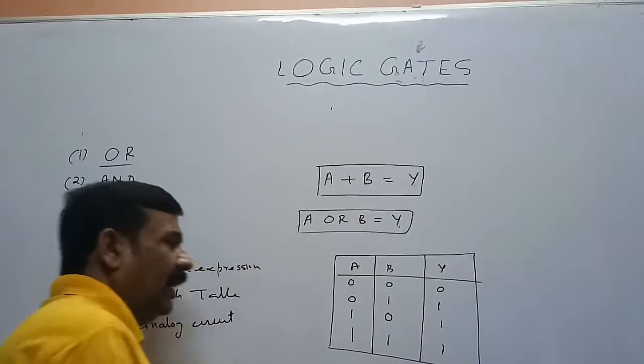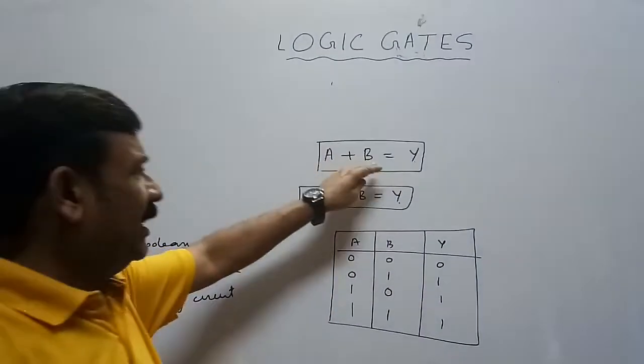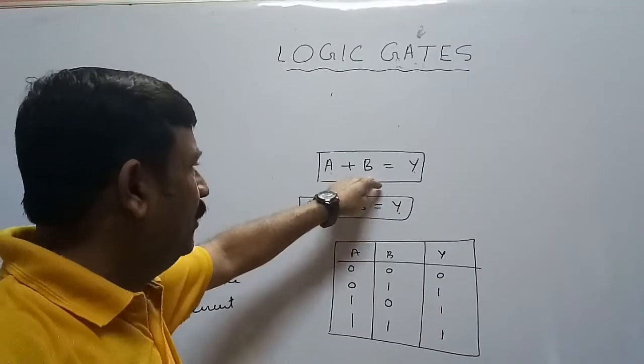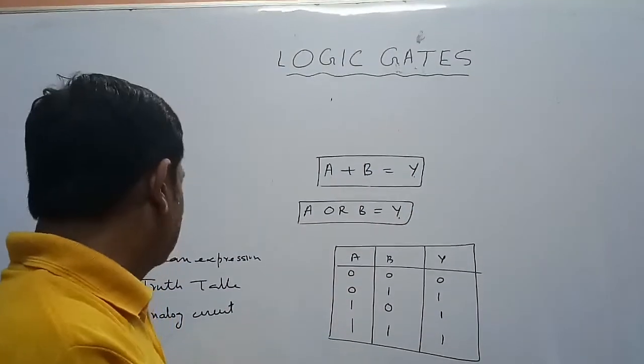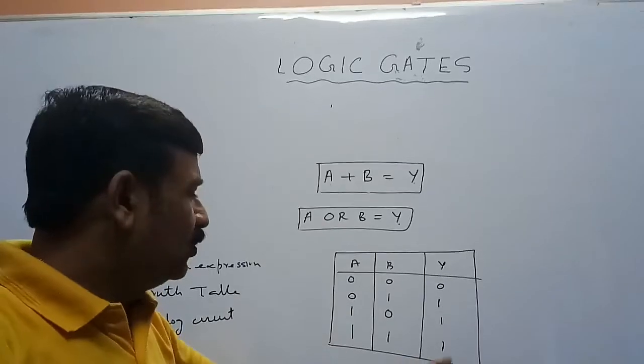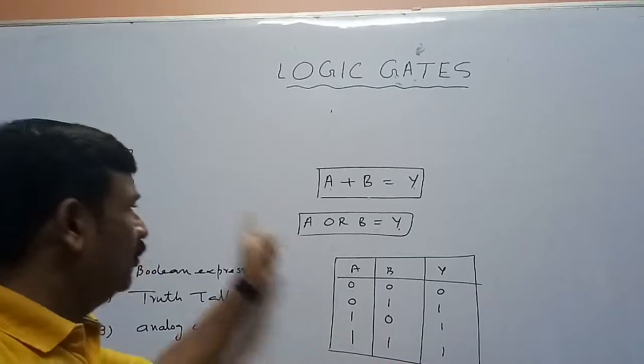So we write one, as when A will have maximum value, B will have maximum value, the sum of them will be maximum, and maximum is represented by 1 only. So we will write here 1. This is the truth table of OR gate.